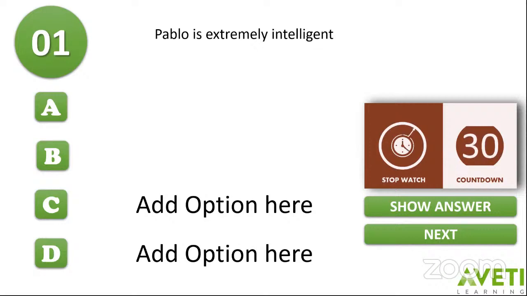All right. So let me show you the right answer now. Okay, the answer is not coming. Never mind. Pablo is extremely intelligent. How is Pablo? Pablo is extremely intelligent. Here we are talking about the subject, so it is a subject complement. How is Pablo? He is extremely intelligent. So this is a subject complement.